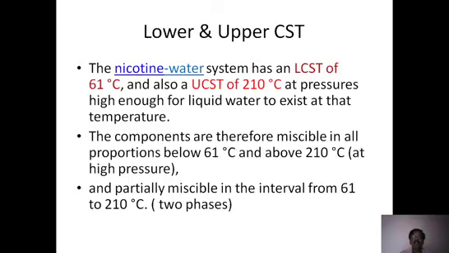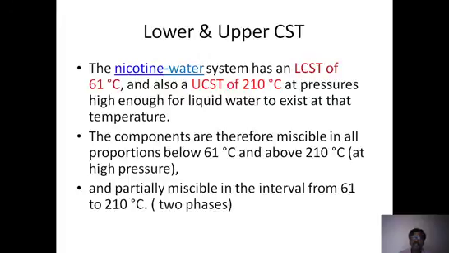And nicotine-water. This is a new, third example where we find lower CST as well as upper CST. It has both limits. That means if you keep going to higher temperatures, above a limiting value of 210 degrees they are totally mixed up, and below 61 they are totally mixed up. So 61 is the lower end, lower CST, and 210 is the upper CST. Above 210 single phase, below 61 single phase, and between 61 and 210 they exist as two phases. That means they remain partially miscible.